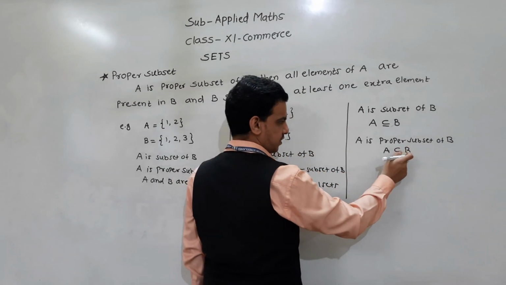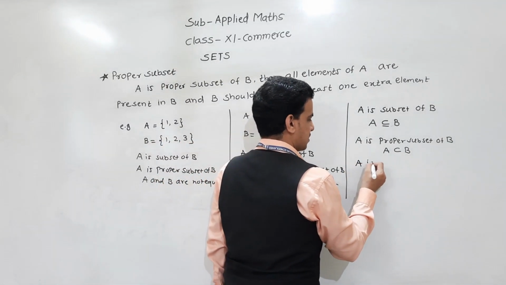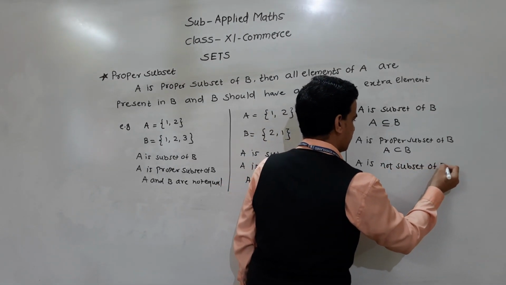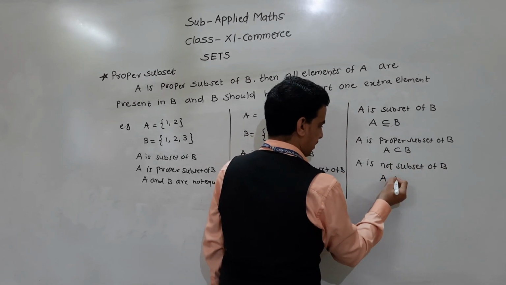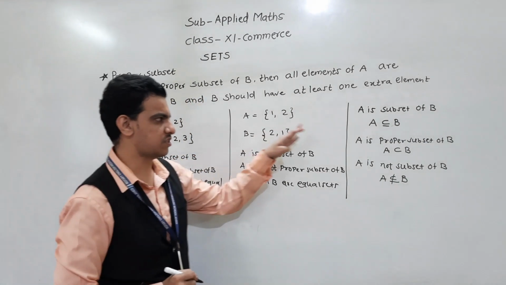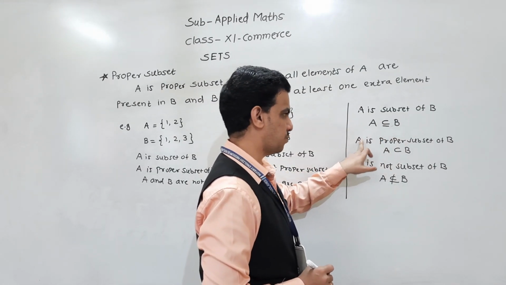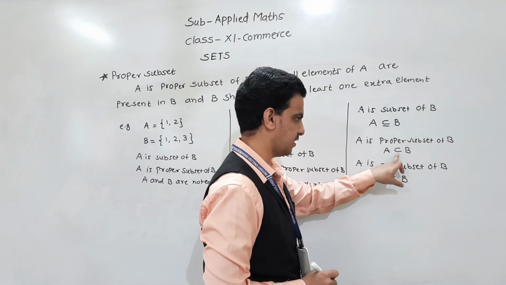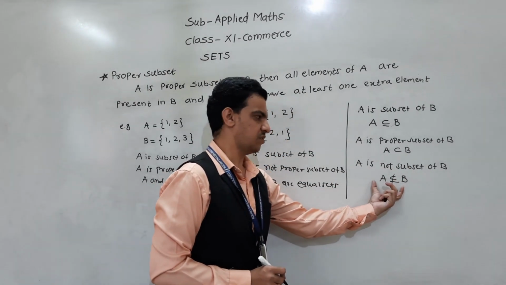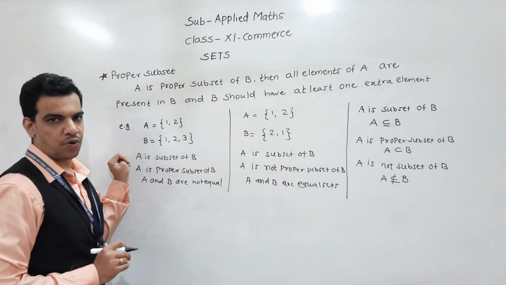And if A is not a subset of B, then we write it like this. So these three notations are there. Understand this? Now we will discuss power set.